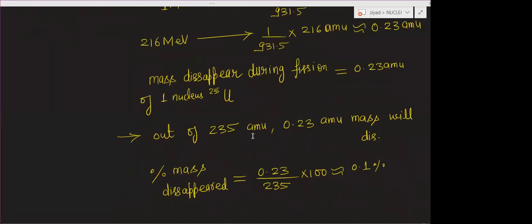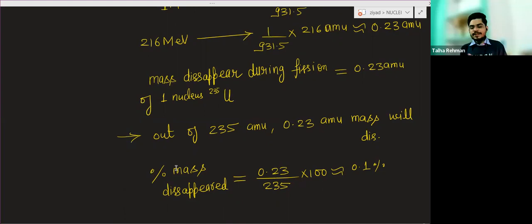Now we can calculate the percentage of the mass that has disappeared. To calculate the percentage, the mass that disappeared is divided by the total mass, and multiplied by 100. So we will get 0.1%.